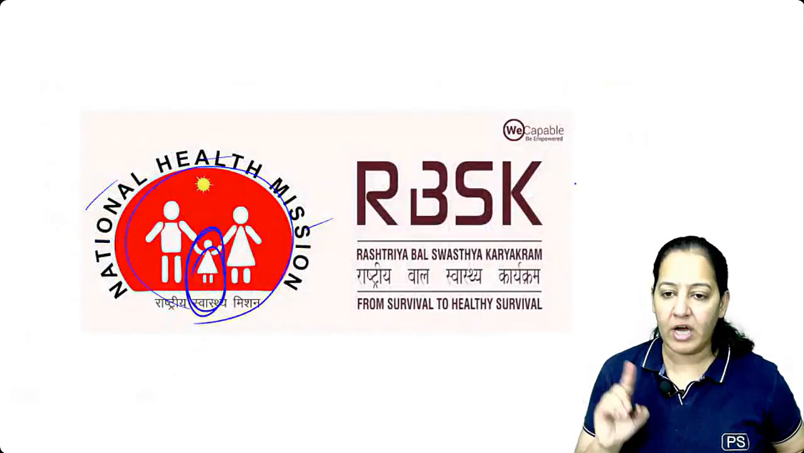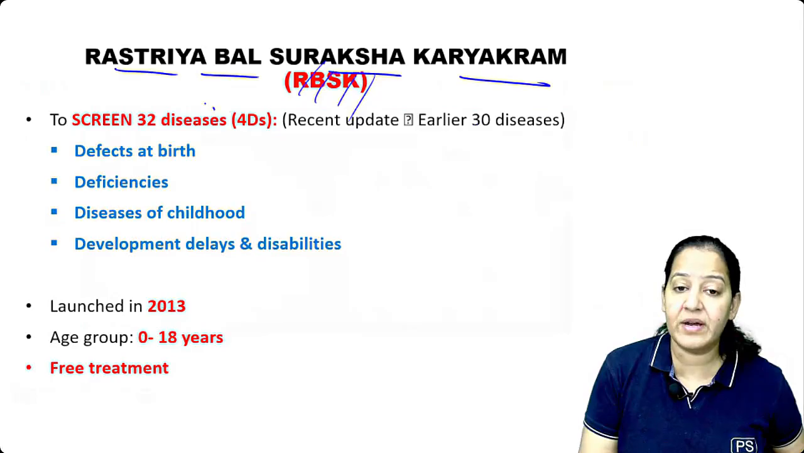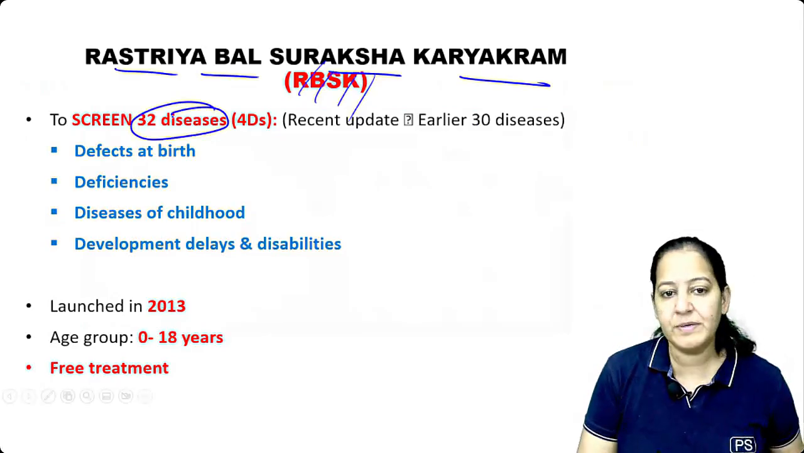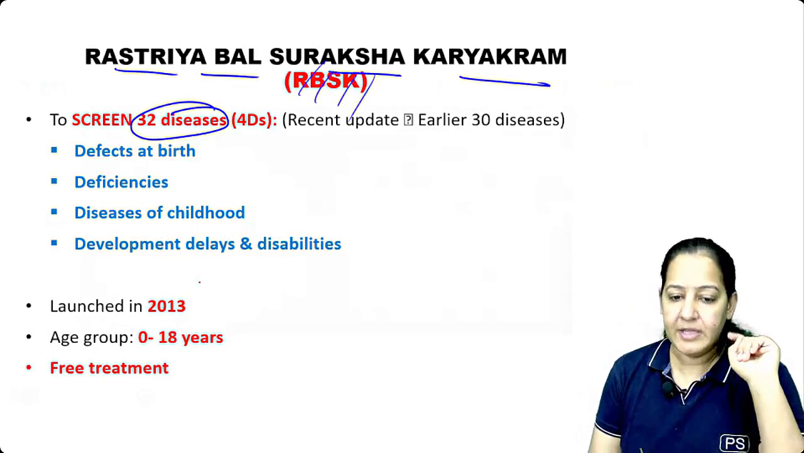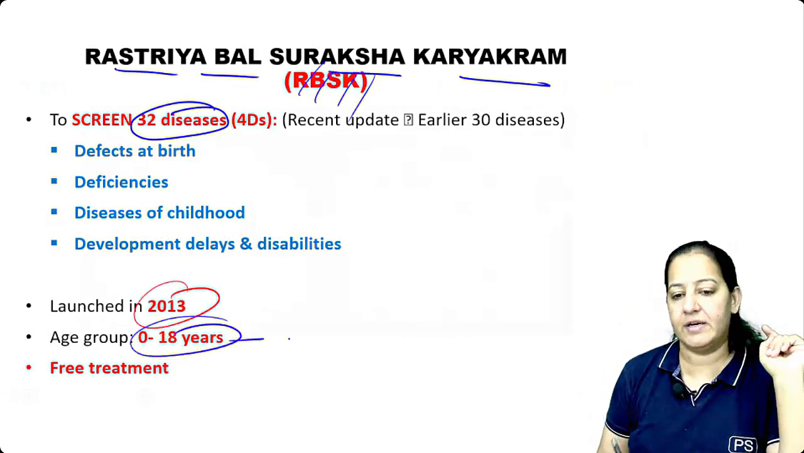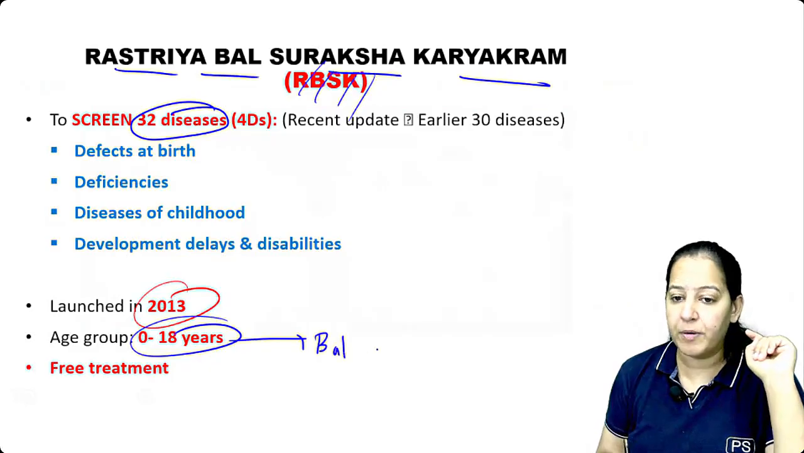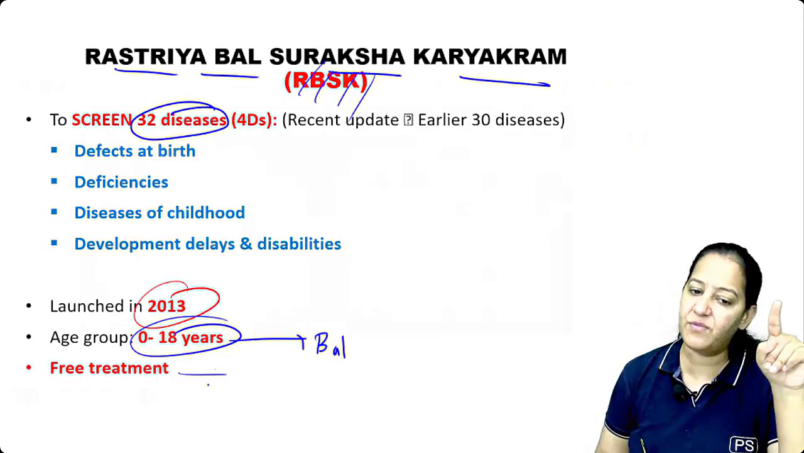So Rashtriya Bal Suraksha Karyakram, I'm telling you now, there has to be screening of 32 diseases in the children. This was launched in 2020. The screening has to be done in 0 to 18 years of age. This is known as BAL group. BAL means bacche, up to 18 years. And if any disease is found, free treatment is given.